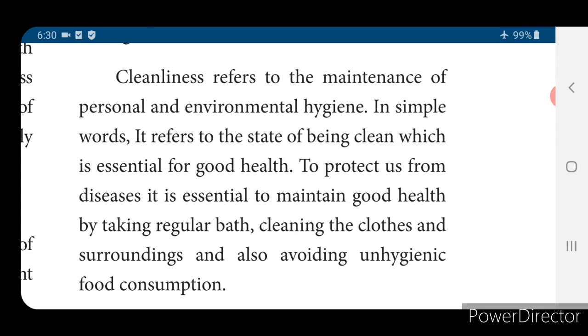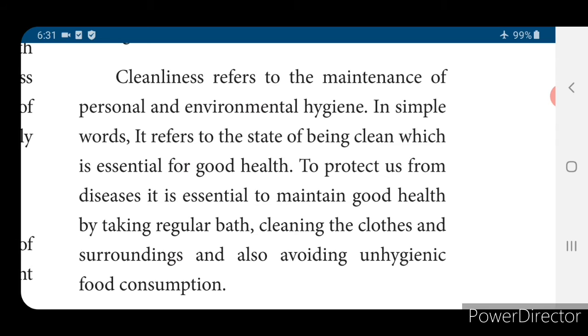These are all personal hygiene. Environmental hygiene means you have to dispose of your waste in a good manner and keep your home, house and street clean.